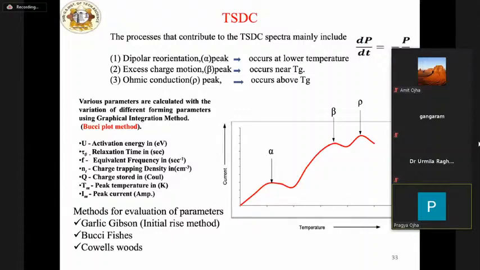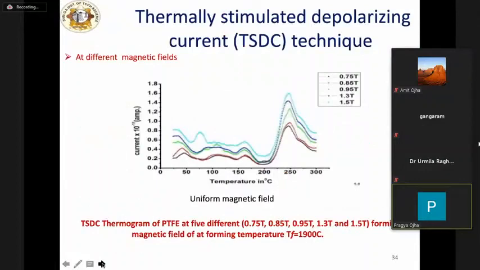Here, I have just drawn some curves with this TSDC with the Bucci plot. We also call this the graphical integration method. There are other methods also, the Garlick-Gibson method, or what we call the initial rise, Bucci-Fischer, and Cowell methods. Now look at the graph, the TSDC spectra, and with the help of this we can calculate the different parameters.